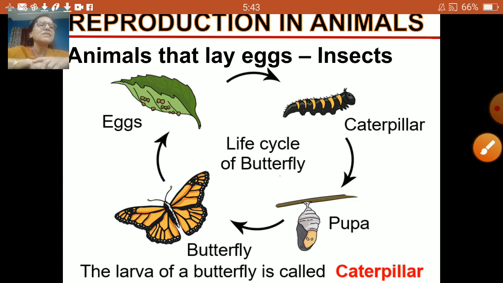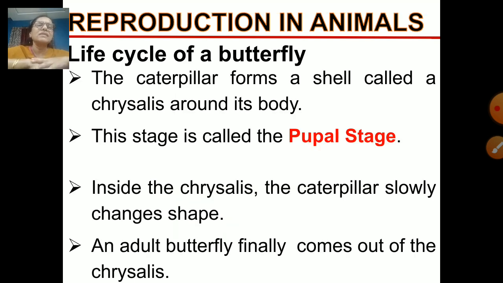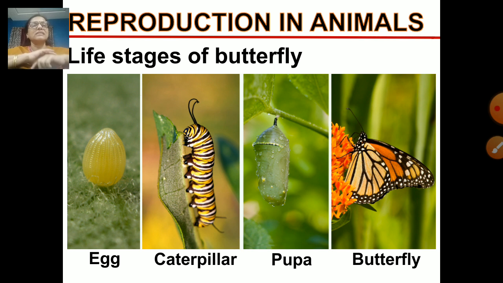So this is how a butterfly comes out of the chrysalis, or is developed out of the pupa stage. See here, I will show you. Once again, the caterpillar forms a shell called the chrysalis around its body. This stage is called the pupa stage. Inside the chrysalis, the caterpillar slowly changes shape and an adult butterfly finally comes out of the chrysalis. See, here are the pictures. Nicely it is given here.